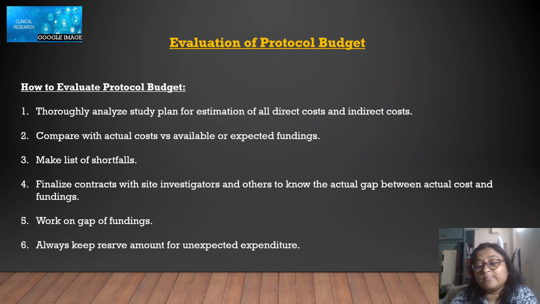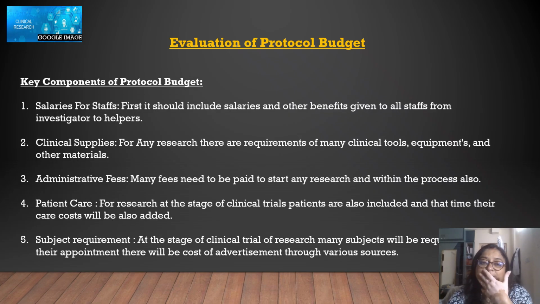It's not like everything you have planned will go according to you, which we will also see in our next slides. So you should always keep some reserve amount for the unexpected expenditures also. Now what are the key components of protocol budget? That means when you are evaluating the protocol budgets, you will have to see, in short, we say direct cost, indirect cost, but you will have to see each cost. Okay, these things will come under this protocol budget. So first one is salary for staff. Obviously, if you are going to do anything, I'm not talking about any research, if you are going to open a shop, also you will have to hire staff.